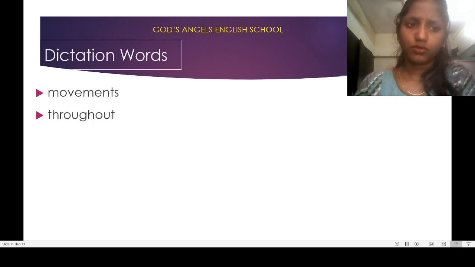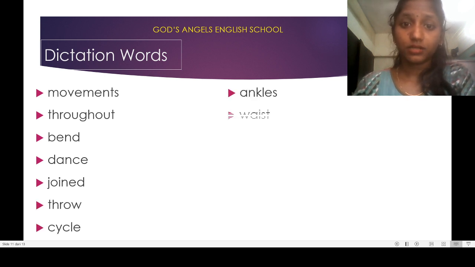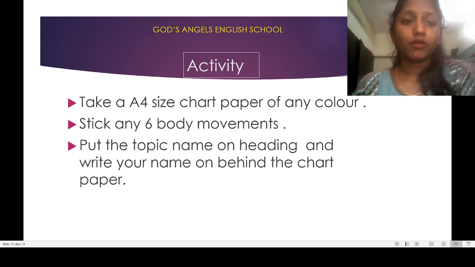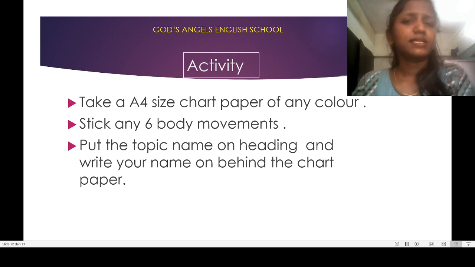Now dictation words. Movement, throughout, bend, dance, joint, throw, cycle, ankles, waist, backward, ourselves, bones. Yes, that much.